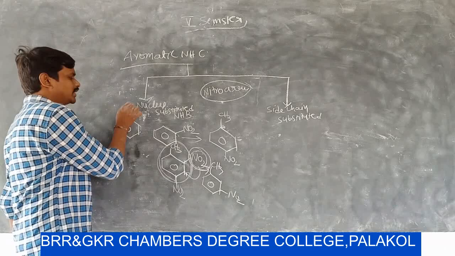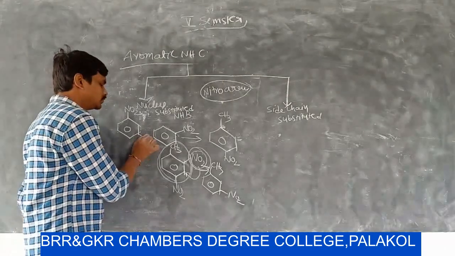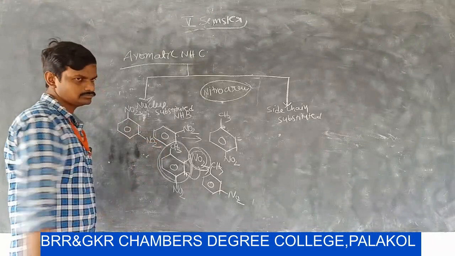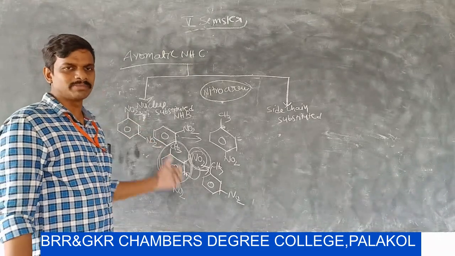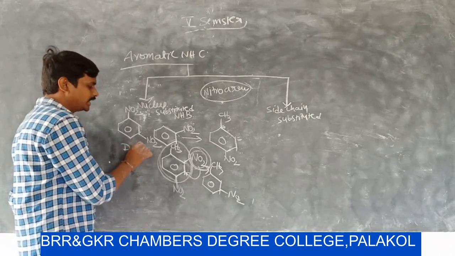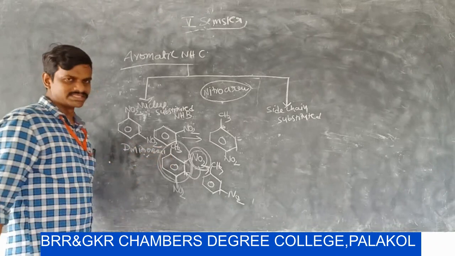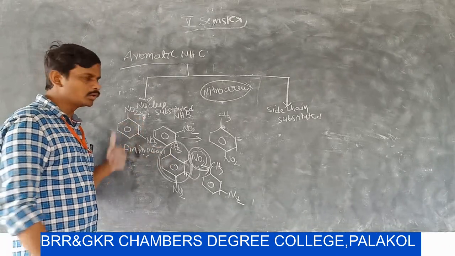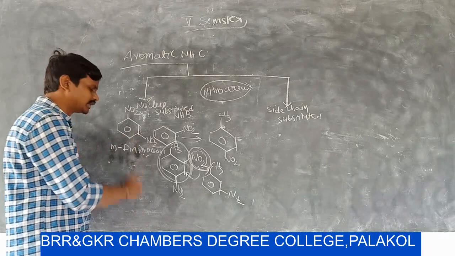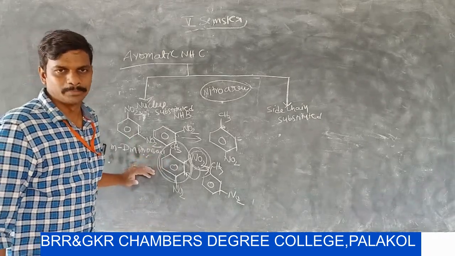If one hydrogen atom is replaced by NO2 and a second hydrogen atom in the benzene nucleus is replaced by another NO2 group, then the name of this compound is dinitrobenzene. And since these two nitro groups are meta to each other, the name is metadinitrobenzene.